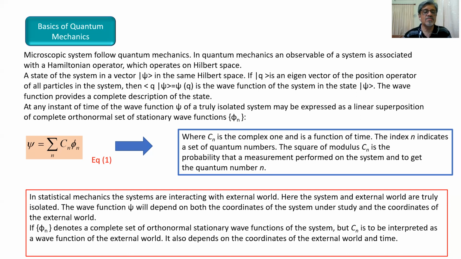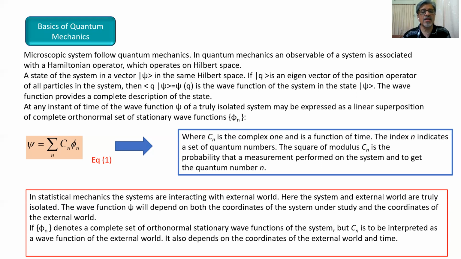The square of the modulus of Cn is the probability that a measurement performed on the system gives the quantum number n. So the modulus squared of Cn shows the probability of getting the quantum number n after performing the required measurements.